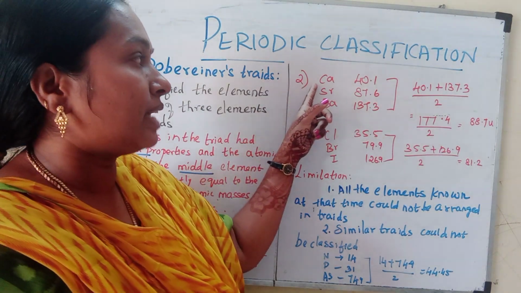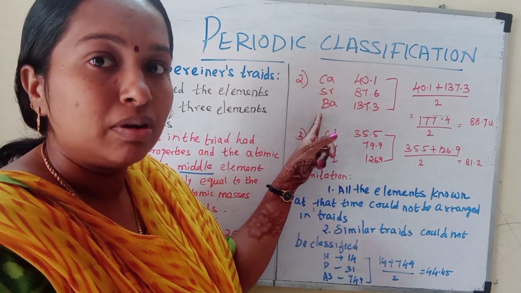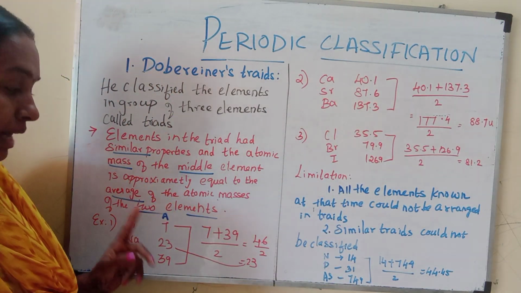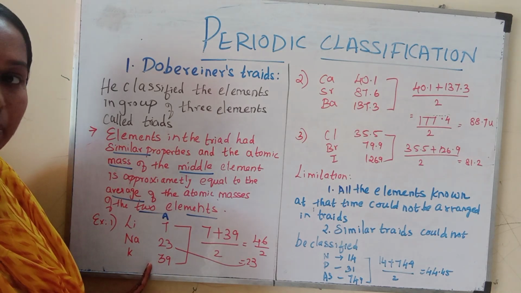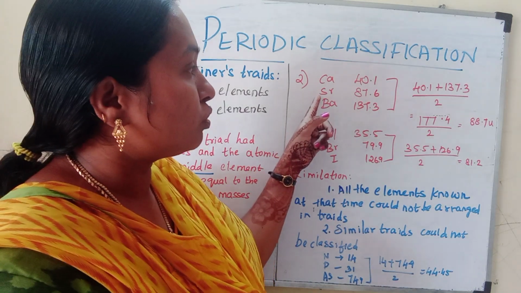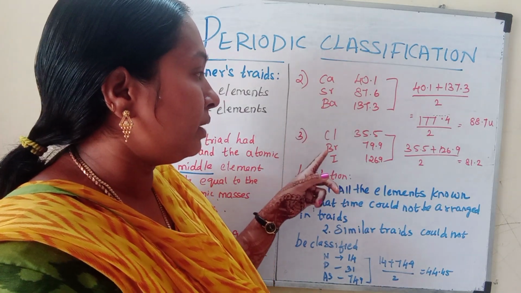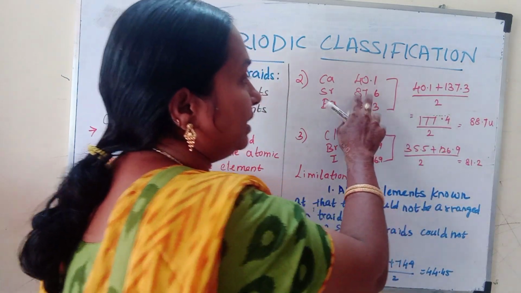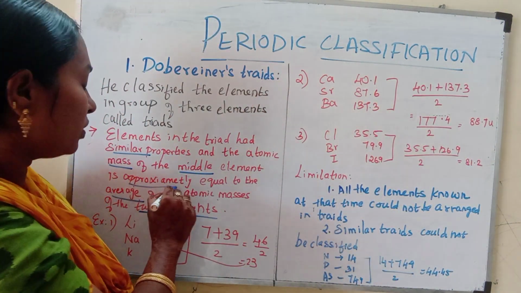The next triads are calcium, strontium, barium, and chlorine, bromine, iodine. Very important: you have to remember the elements and their atomic masses. This is approximate, not exact, that's why we use the term approximately.